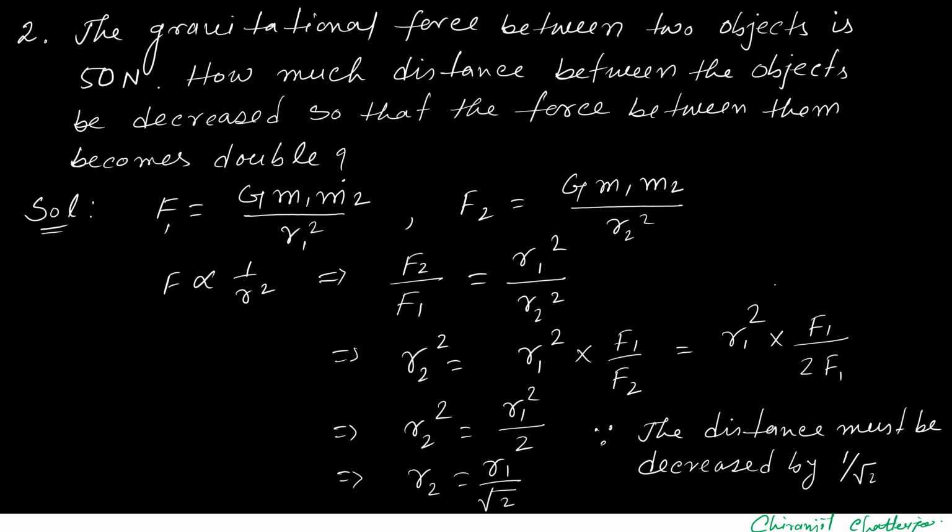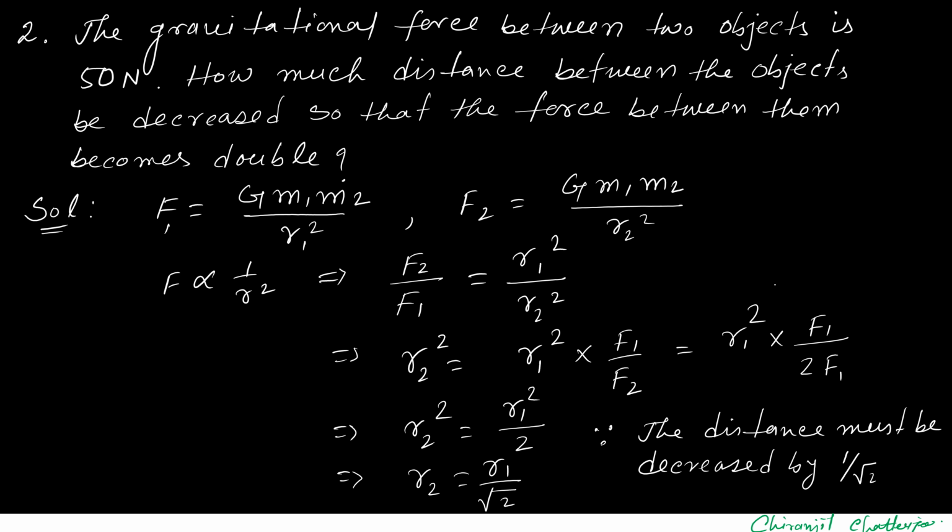Now let's discuss the next sum. The gravitational force between two objects is 50 Newton. How much must the distance between the objects be decreased so that the force between them becomes double? Now the force is becoming double. So to make the force double, what will be the distance? Obviously we have understood that if we decrease the distance, then only the force will increase. So how much we need to decrease? That we need to find.